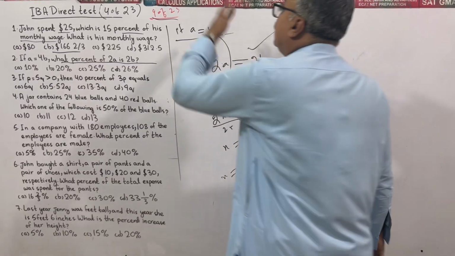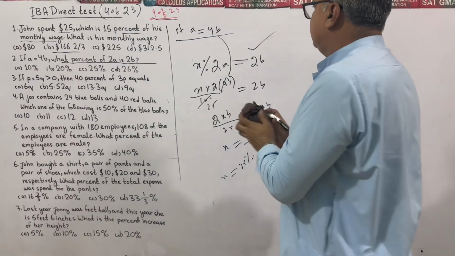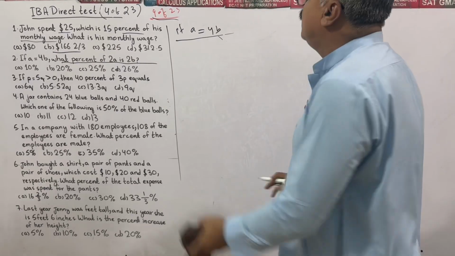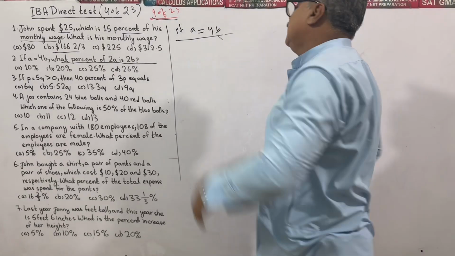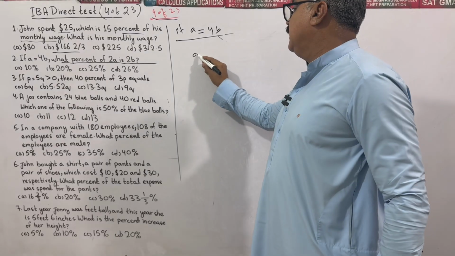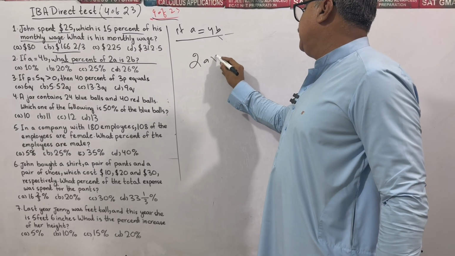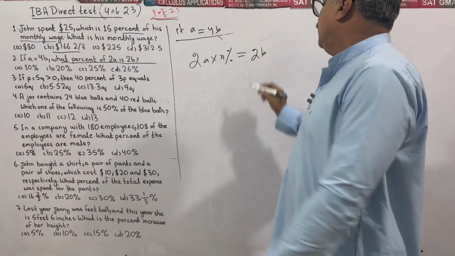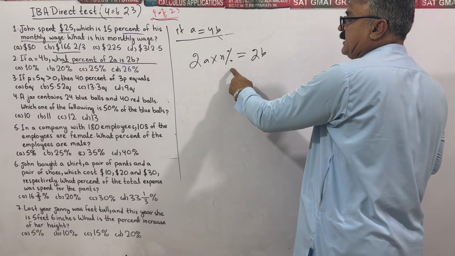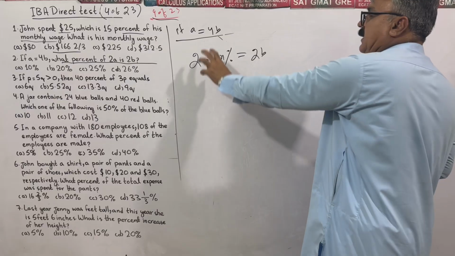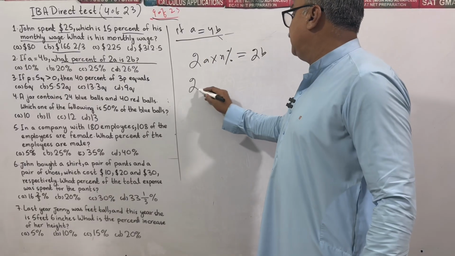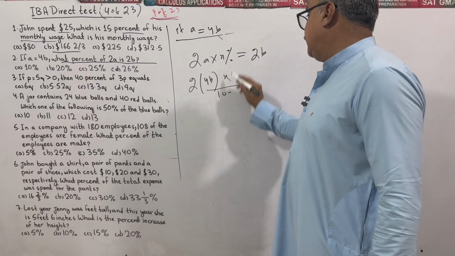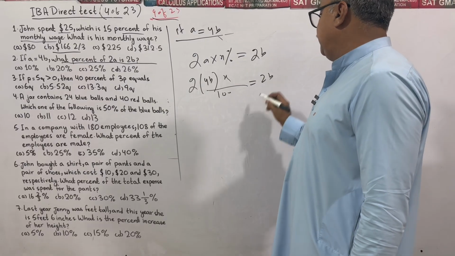Let me solve it again to give you a good idea. If A is equal to 4B, it's given to us, what percent of 2A is equal to 2B? Suppose X percent of 2A is equal to 2B. Plug in the value of A: I have 4B. X divided by 100 to do away with percentage, equals 2B.